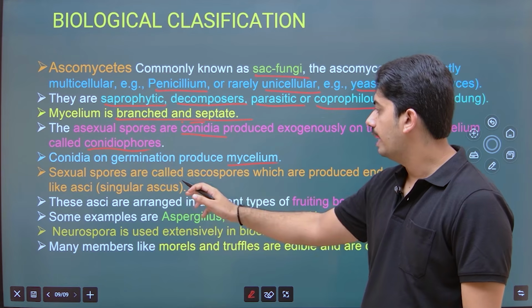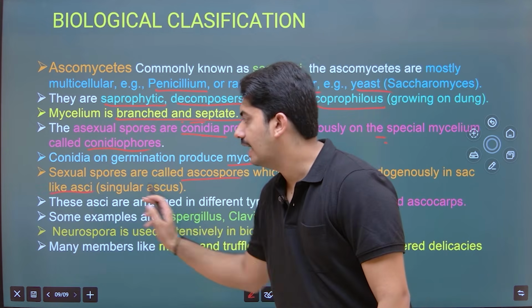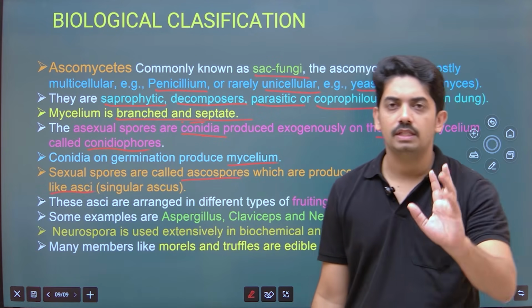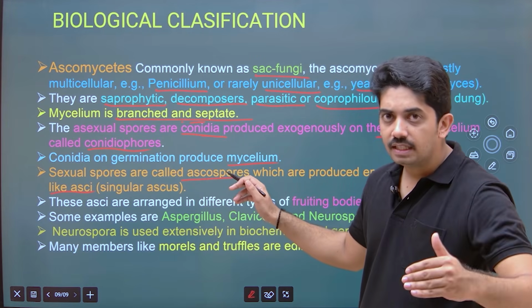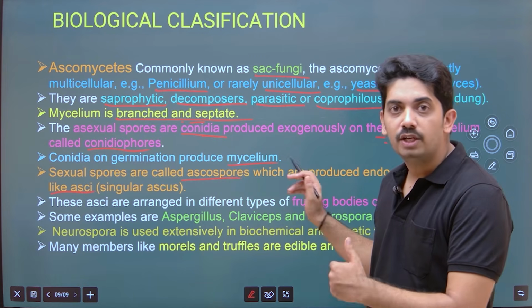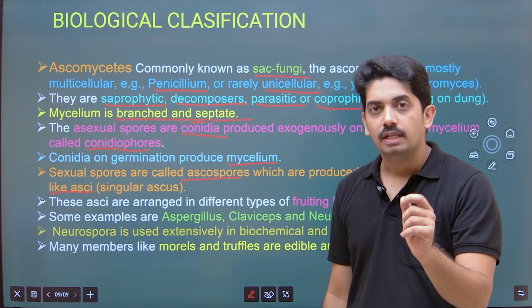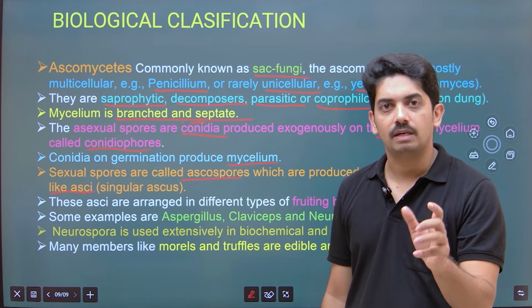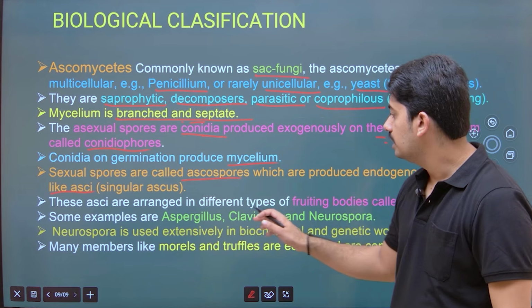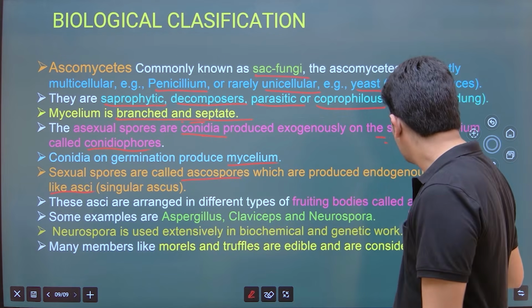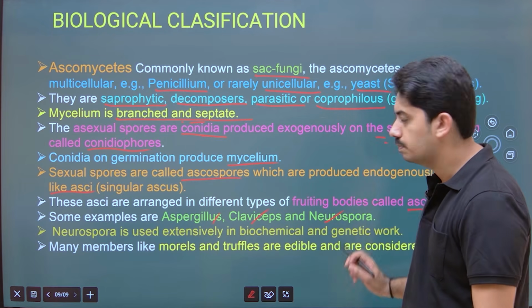Sexual spores are called ascospores, which are produced endogenously in the sac-like asci. Again, in statement based questions they may twist the statement like this: ascospores are the asexual spores produced endogenously. No, it is wrong, because ascospores are the sexual spores produced endogenously in asci or sac-like structures. Okay, remember, very important statement. And these asci are arranged in different types of fruiting bodies called ascocarps. Some examples are Aspergillus, Claviceps, Neurospora.